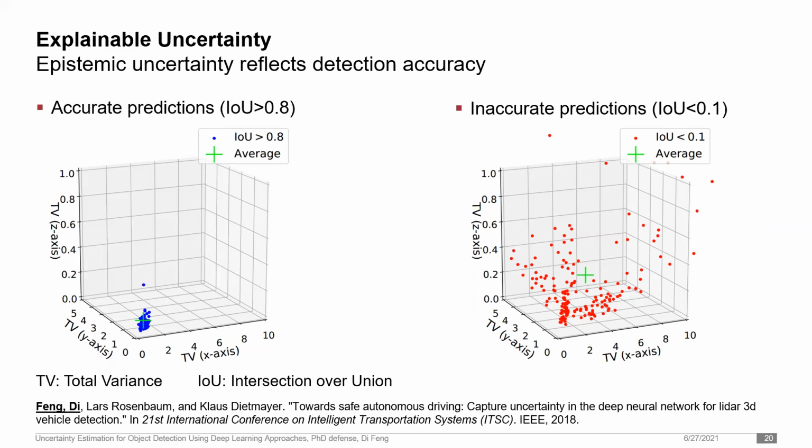We can observe that for accurate predictions with IOU larger than 0.8, most total variances are small, indicating small epistemic uncertainties, whereas for inaccurate predictions on the right, the distribution of total variances is spread out with many large values.